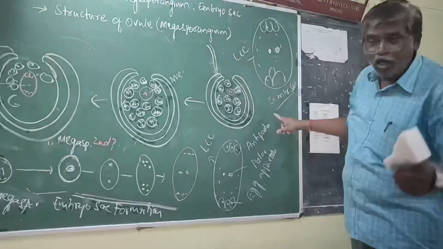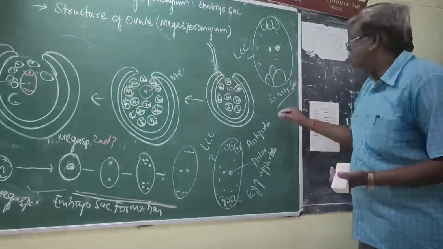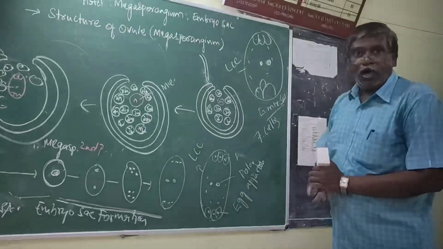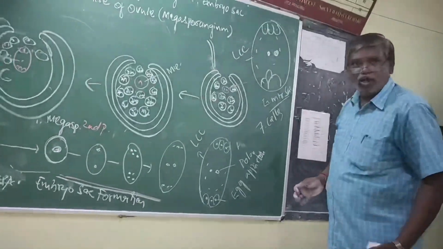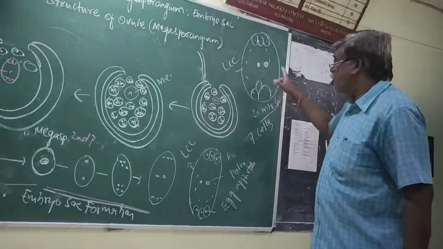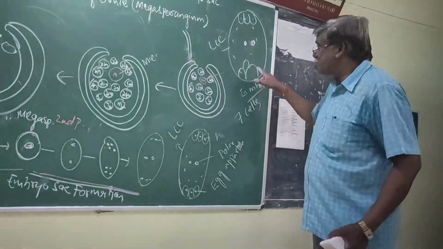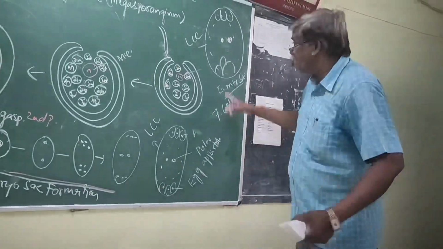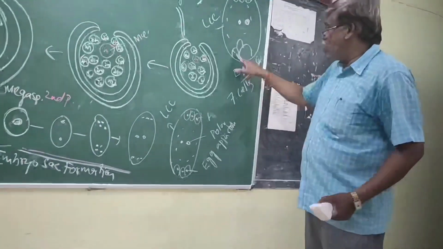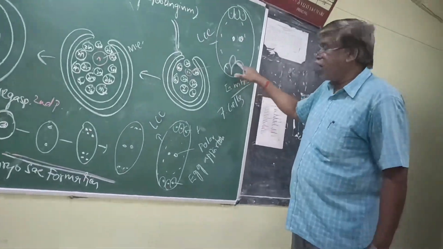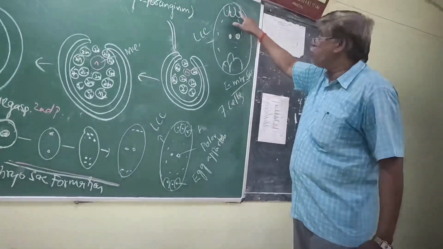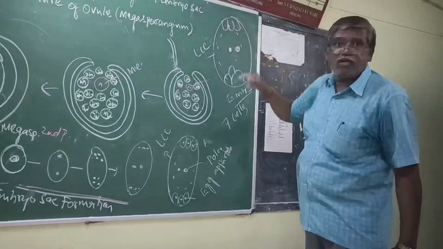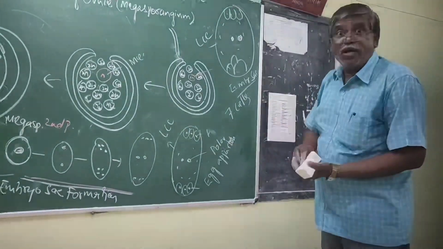And this embryo sac contains 7 cells. Be careful. Now, I want to show the 7 cells. Just listen. 7 cells. What is the level of the embryo sac? 7 cells. Now I am showing what are the 7 cells. 1, 2, 3. These 3 are called the egg apparatus. These 3 are called antipodals. These 3 make 6. Now, the large cell makes 7. But 8 nuclei.